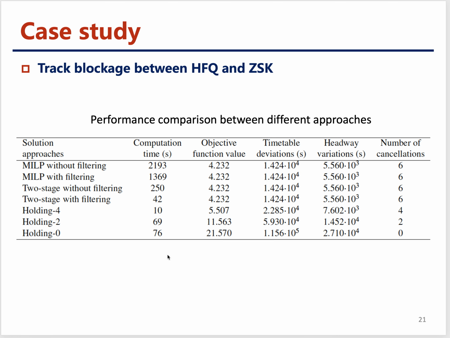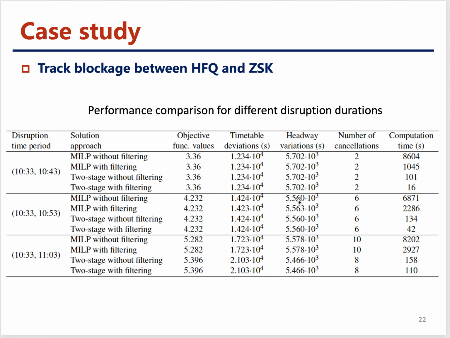And this is a table for the performance comparison between different approaches. We have the MILP, we also have the two-stage approach, and we have the holding strategy. As we can see, for the two-stage approach with filtering constraints, the computation time is less than 1 minute, which can satisfy the real-time application constraints. And the performance is also quite good. So it's quite promising.